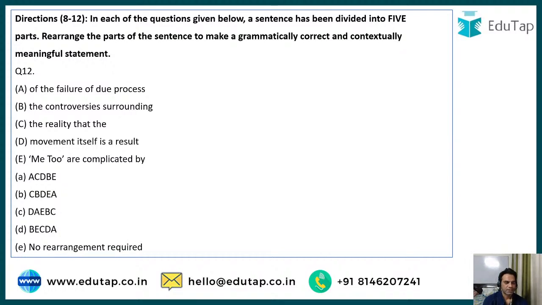Now, what do you have to do? There is another question for rearrangement. Okay. Let's try to solve this. Of the failure of due process, the controversies surrounding the reality that the movement itself is a result, me too are complicated by.